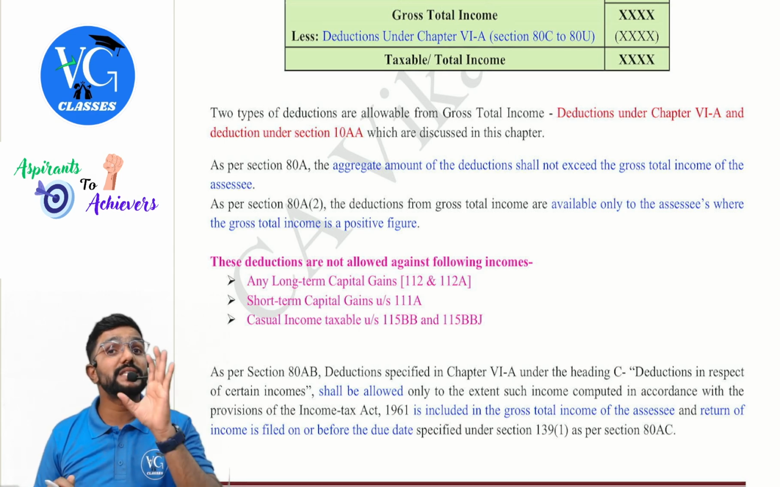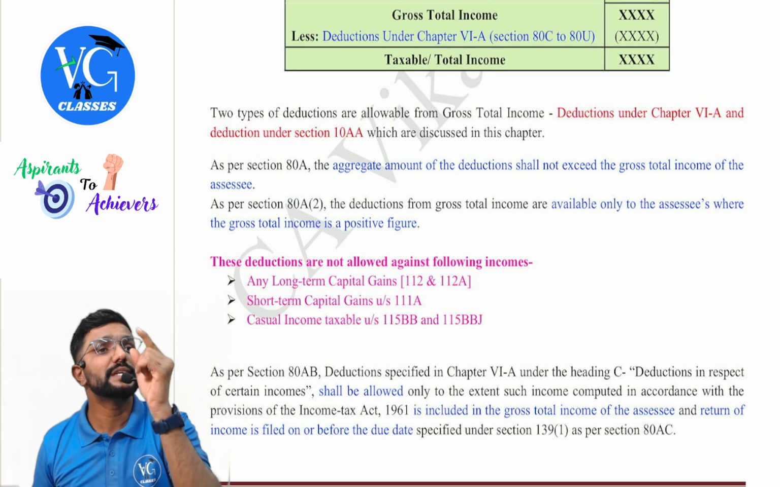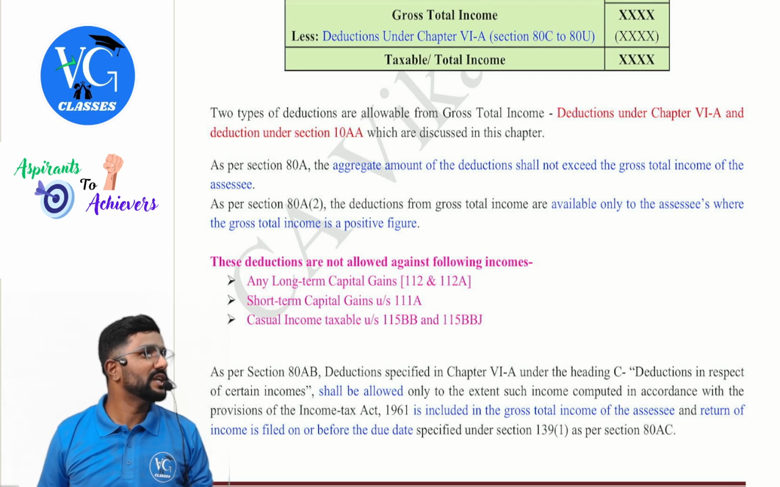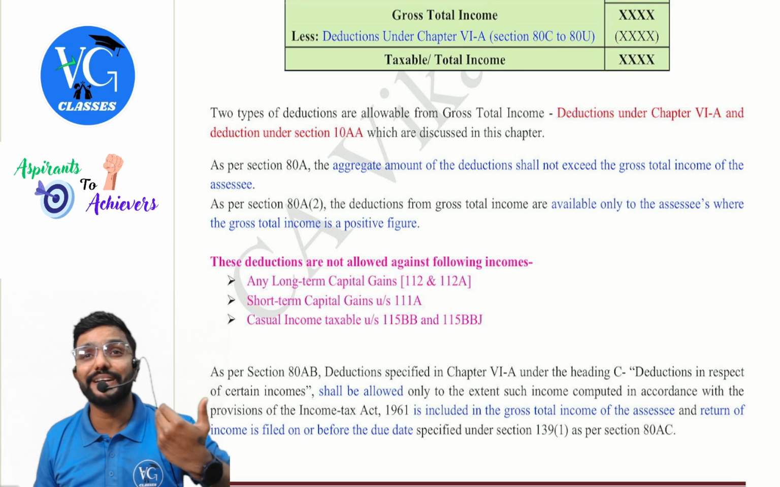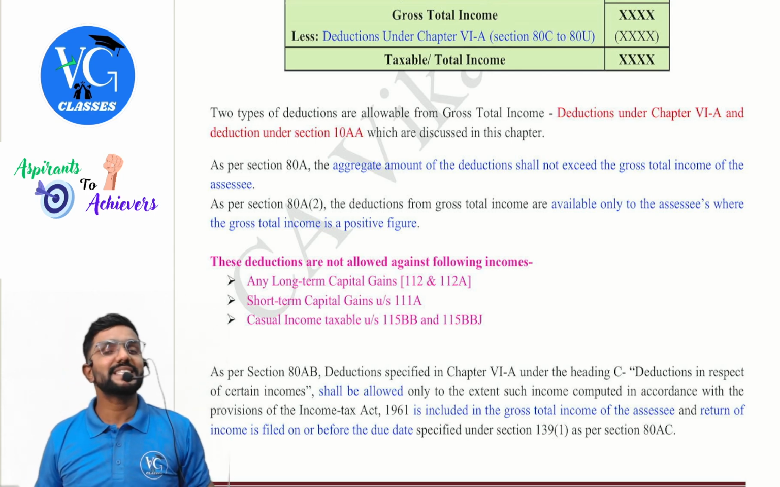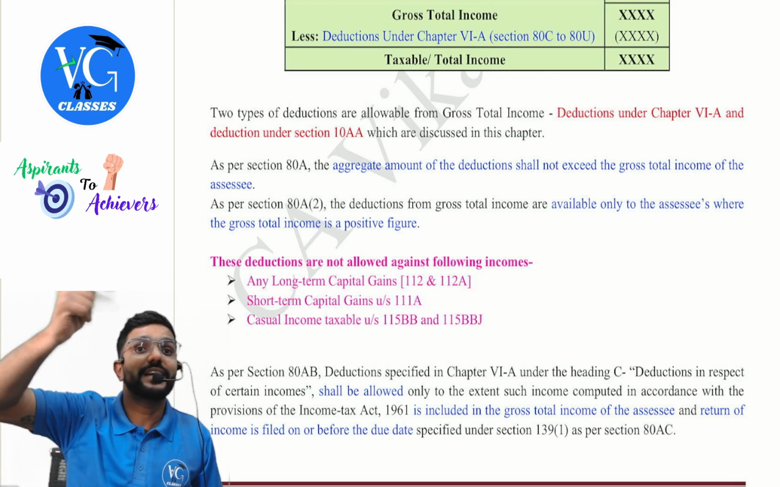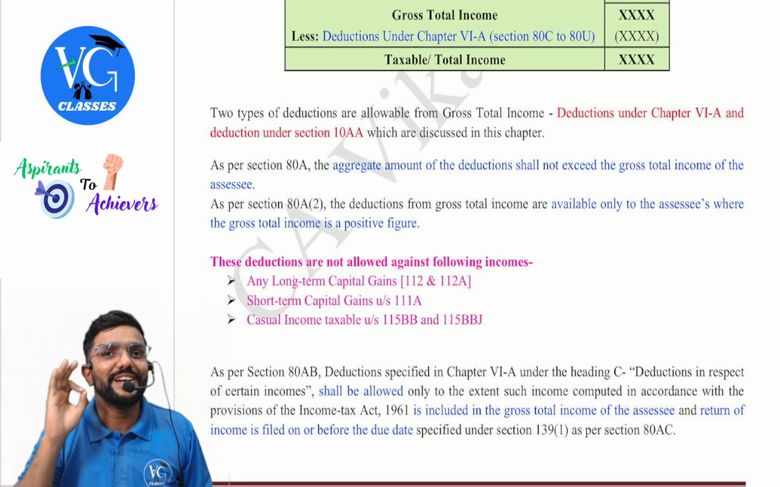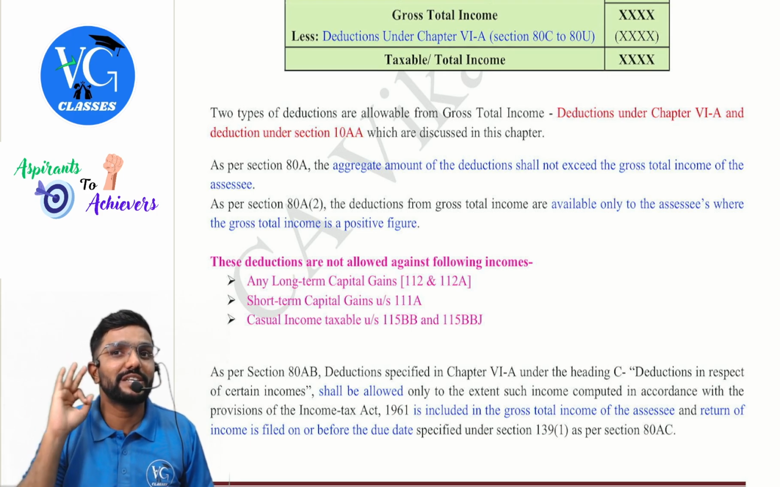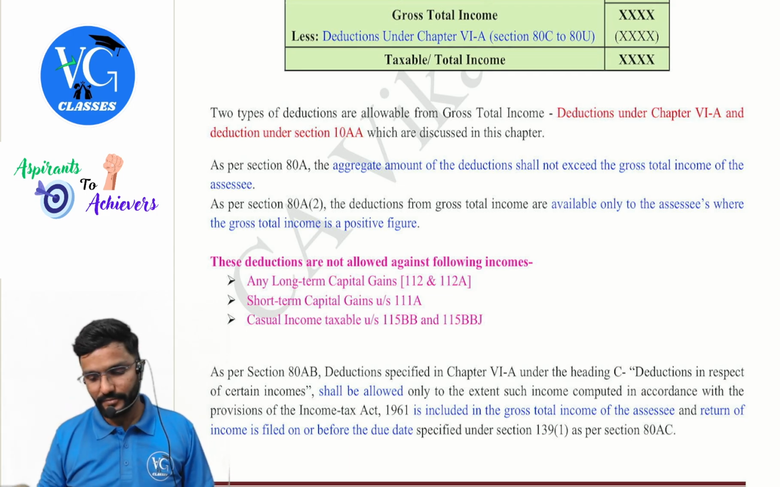Next, chapter 6A deductions cannot be claimed against special incomes. Keep it simple. Special incomes, what all, sir? Any long-term capital gain or short-term capital gain under section 111A. Sir, can I claim it on short-term capital gain on the transfer of land and building? Can I claim? Yes. Why? It is not special. I have told you only 3 short-term gains are special in nature. What are those? Short-term capital gain on the transfer of ETF. That's all.